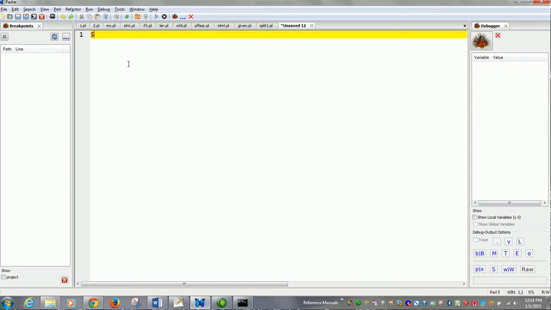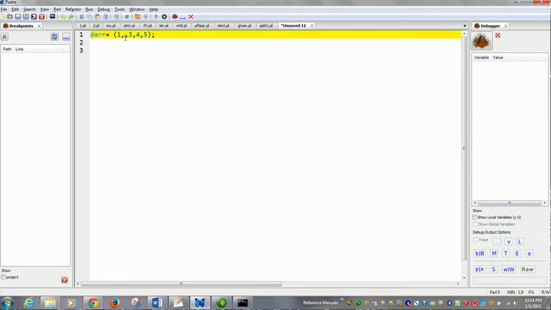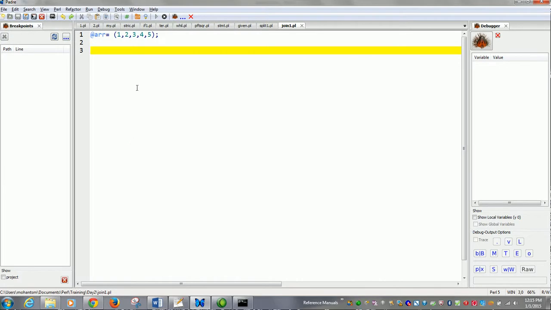We have an array @ARR is equal to 1, 2, 3, 4, 5. $x is equal to join based on a comma.